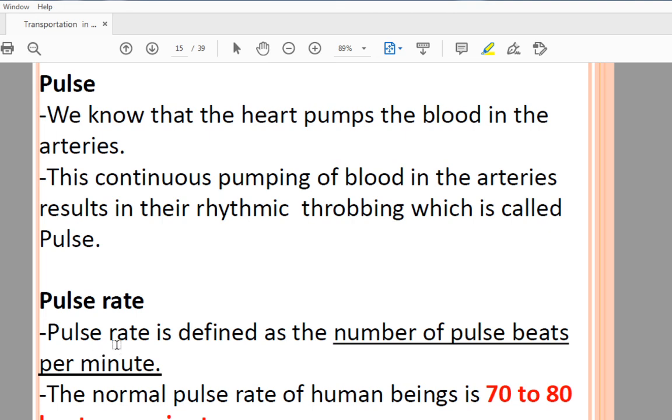The pulse beats per minute is known as your pulse rate. The normal pulse rate of human beings is 70 to 80 beats per minute. So you can count that. Take the stopwatch and in 1 minute count the pulse rate of your body. Understood? So in the first session we have learned about the introductory part of your transportation system and 2 organs, that are blood and blood vessels. About the heart we will see in the next session.